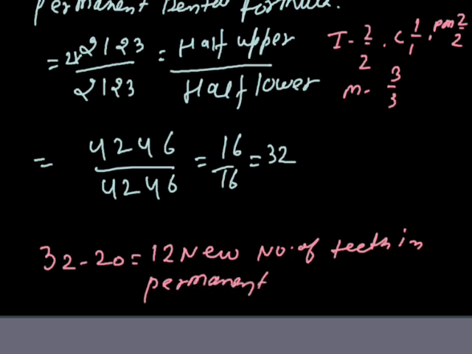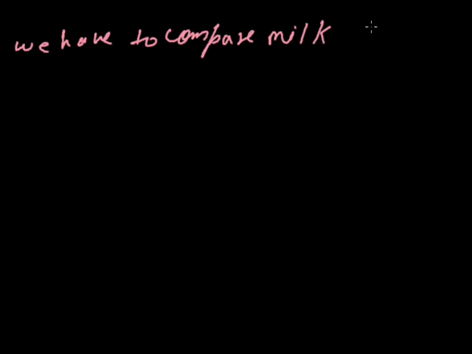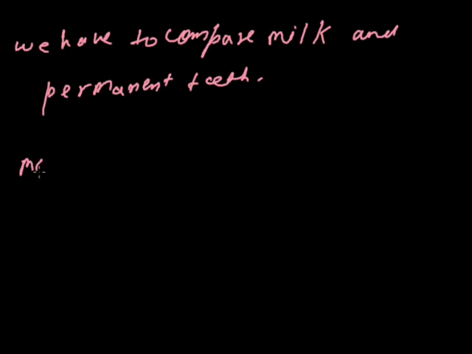Next, an important thing is the comparison of the dental formula: comparing milk teeth with permanent teeth. Suppose I compare only molar teeth.